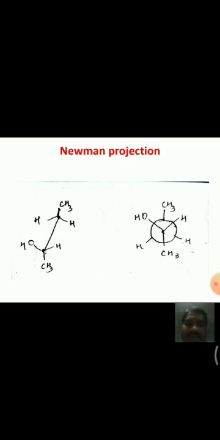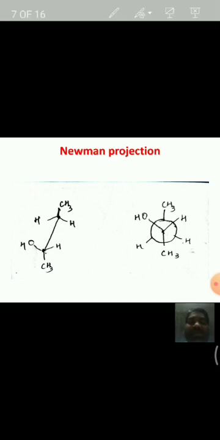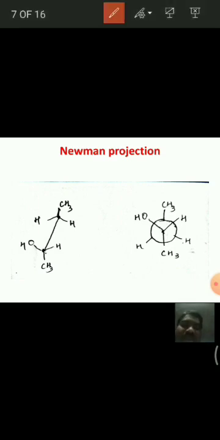See here, this is one structure. This can be represented in Sawhorse formula like this.